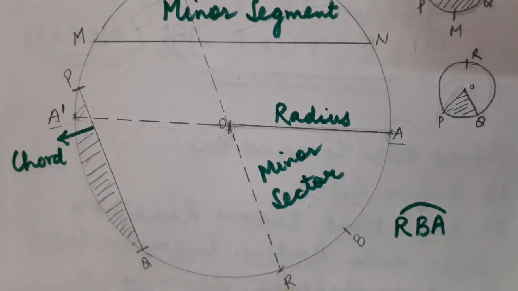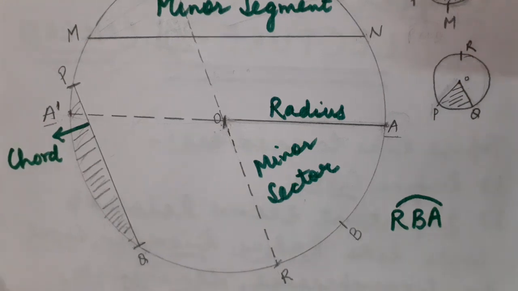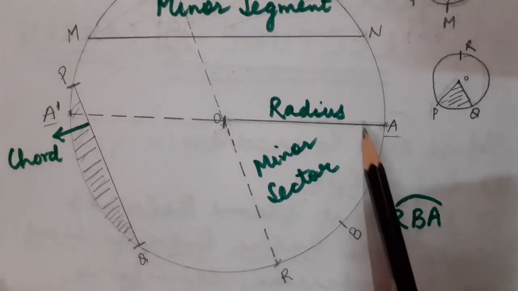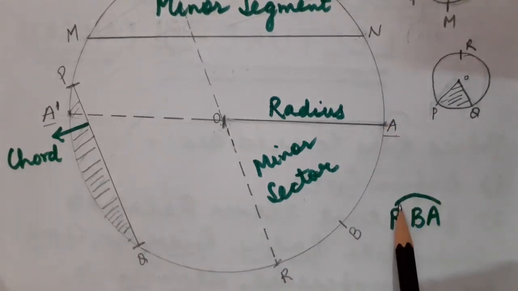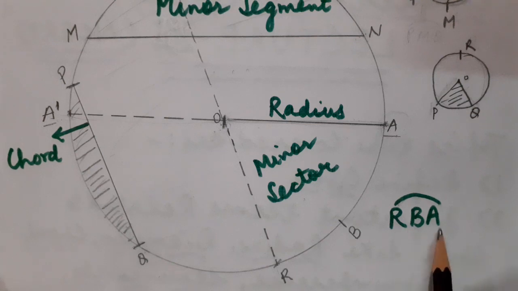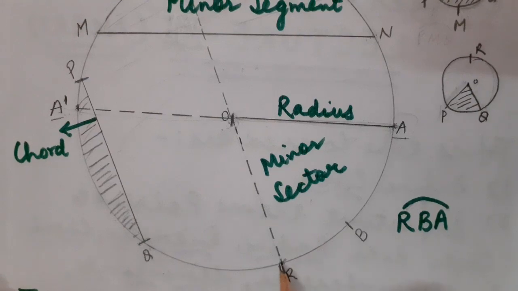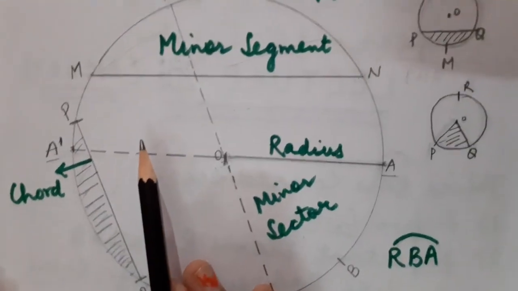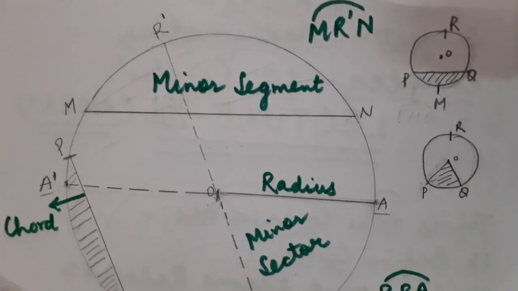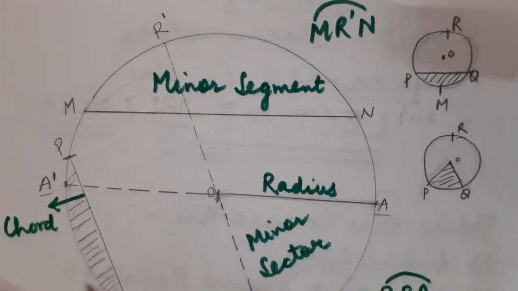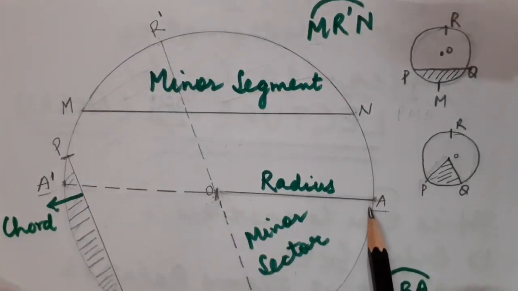So arc is of two types, either minor arc or major arc. So what do you mean by minor arc and what do you mean by major arc? Here children, through the diagram you can judge, the smaller part is called the minor arc, that is RBA. This is the symbol of arc. So RBA is the minor arc. But if I talk about the major arc, then you have to start from this point only, R, R dash, and then A. R dash A. This complete arc is known as the major arc.